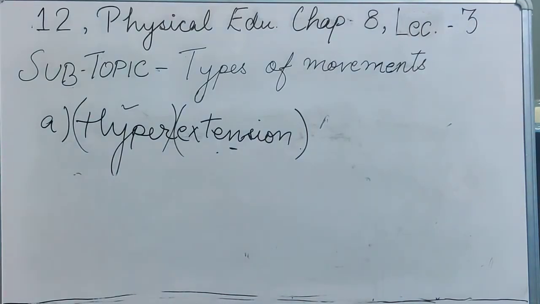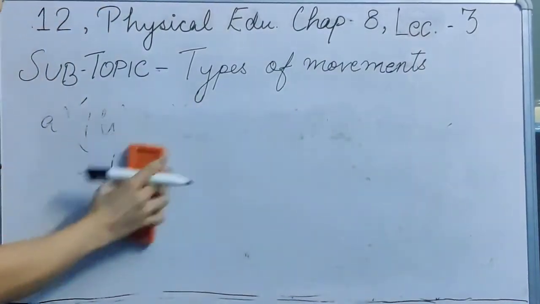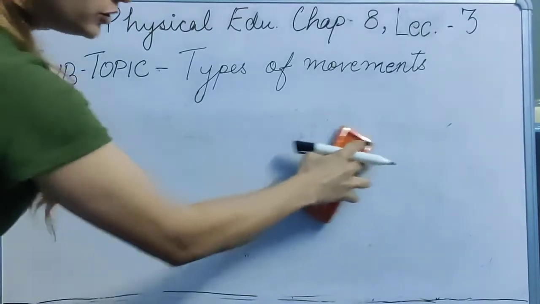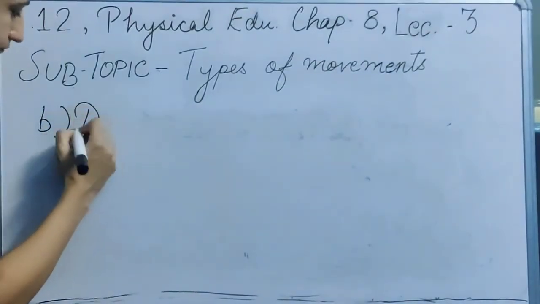Moving towards the next movement, so now all the movements which are given here are actually related to one another, or you can say that they are opposite to one another. So for your better understanding, what we are going to do is we are going to discuss two movements together so that it will be easier for you to learn them. So the second one is your dorsiflexion.